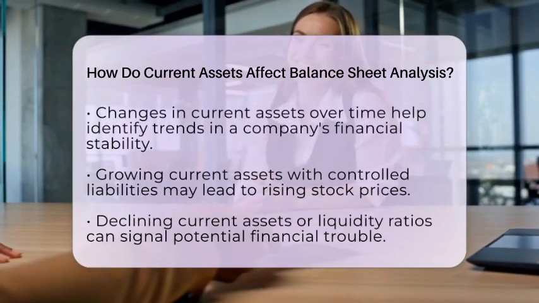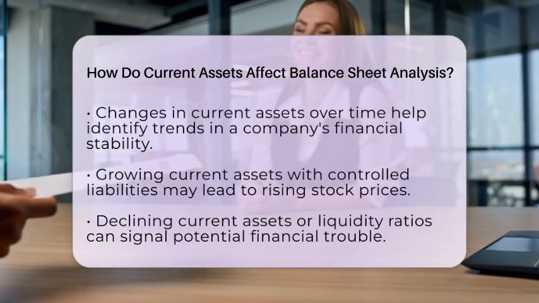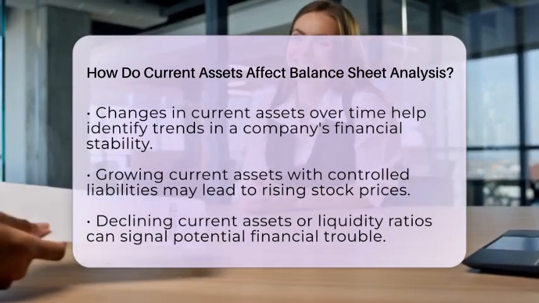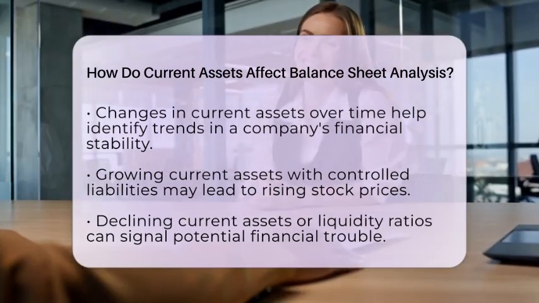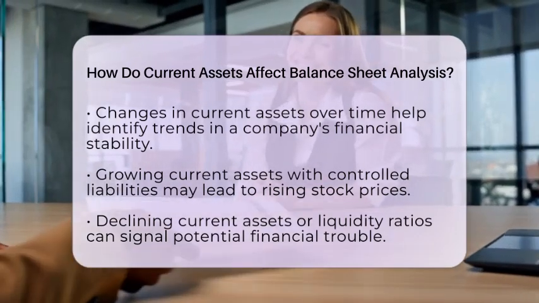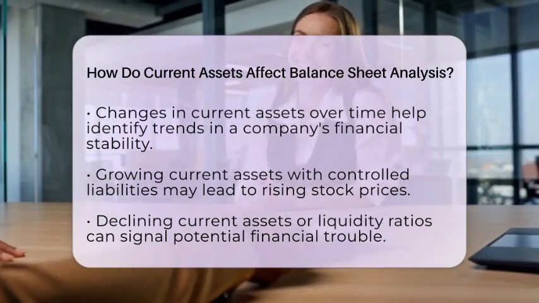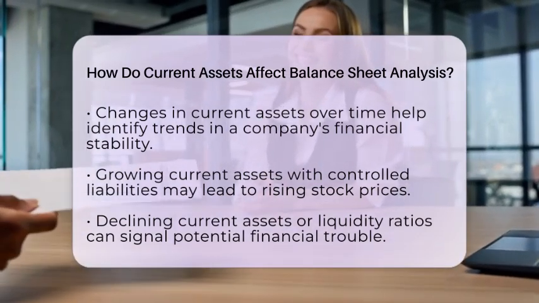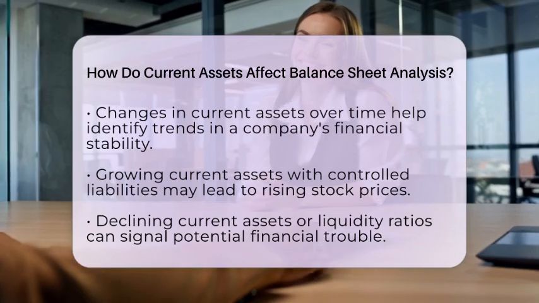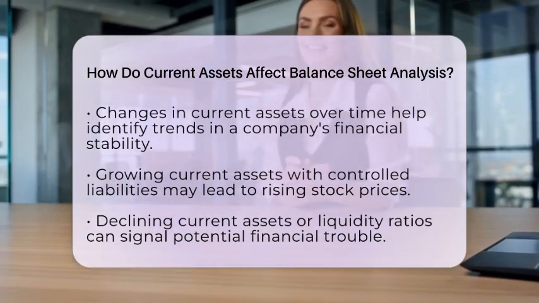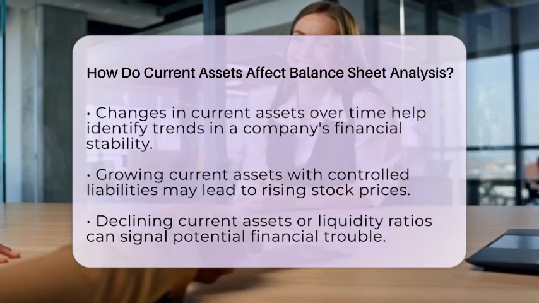Watching how current assets change over time helps traders see trends. If current assets are steadily growing and liabilities stay controlled, it could mean the company is strengthening its financial position. That might lead to rising stock prices. But if current assets shrink or liquidity ratios fall, it could be a warning sign of trouble ahead. Traders might then decide to avoid the stock or use options strategies to hedge against potential declines.